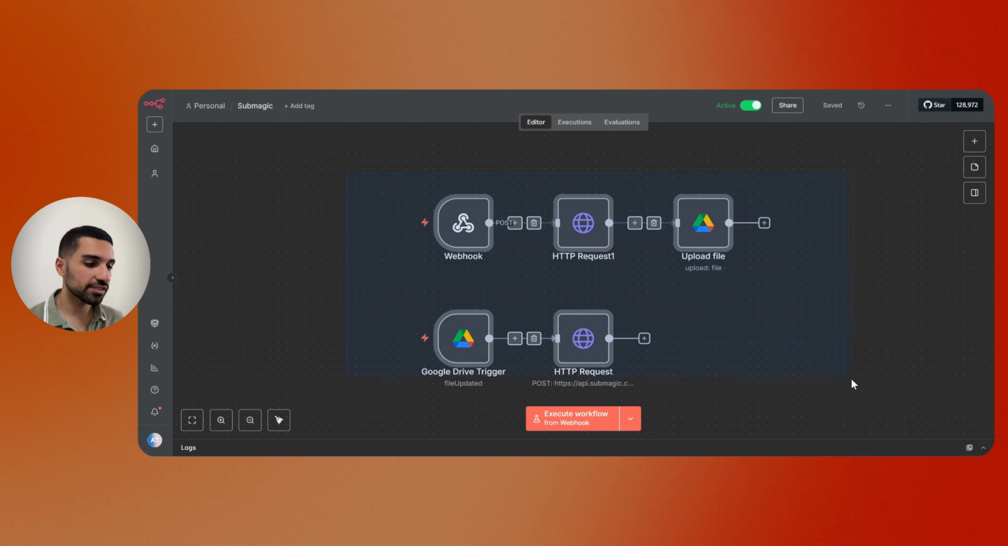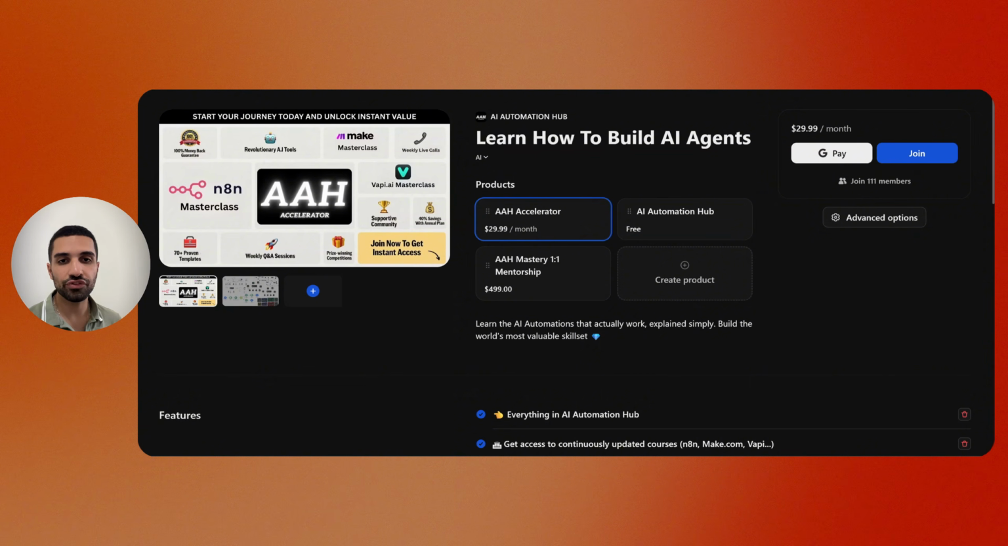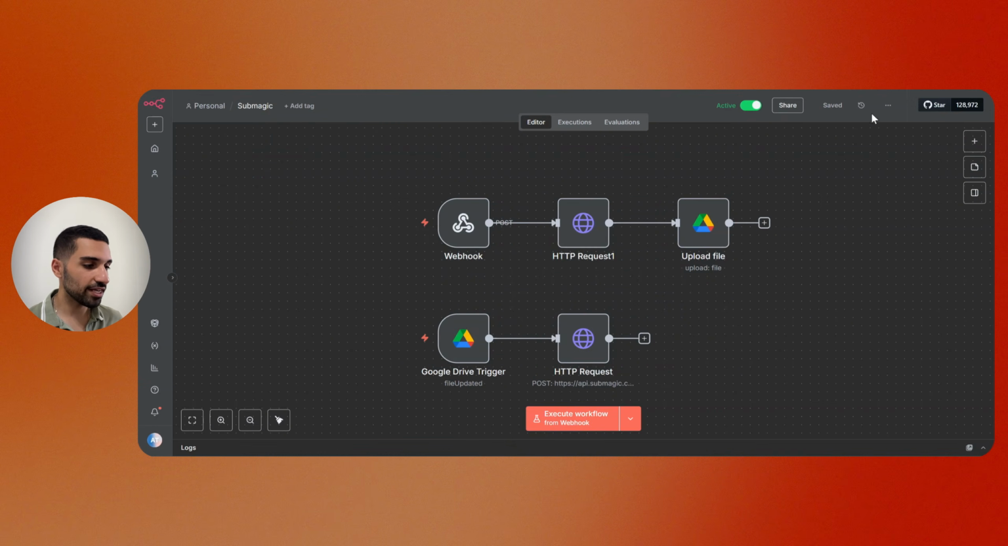If you want to download this template for completely free, you can join my WAP community. The link to it is down in the description. Once you join the community, you can go to free resources and you can download this JSON file. Once you download it, just go back to n8n and start a new workflow. Click on these three dots and import the file from here. So you will get this template here, and you just need to create your credentials and connect it to your n8n.